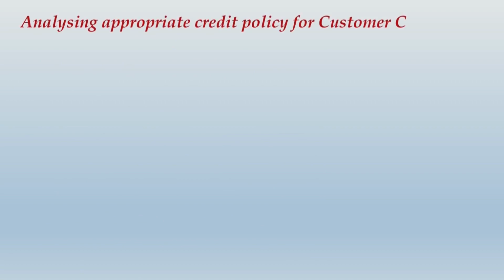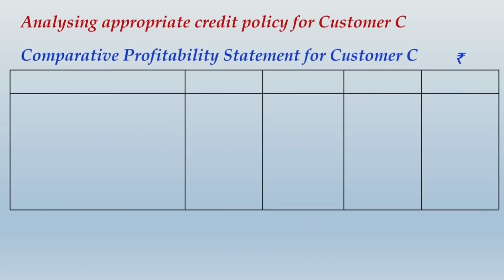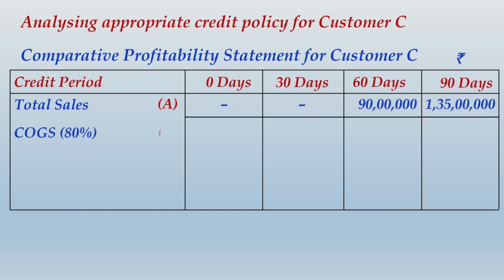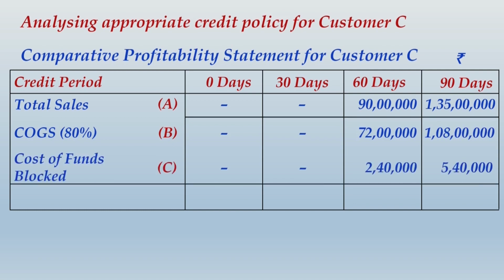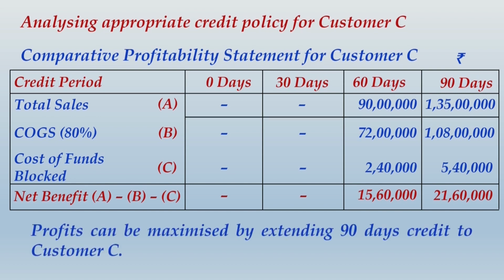Let us move ahead and now make the calculation for customer C, that is analyzing appropriate credit policy for customer C. Of course, we have to do this by making comparative profitability statement with 4 different columns: 0 days, 30 days, 60 days and 90 days. And for 0 and 30 days, basically you just have to put dash in all the columns. For 0 and 30 days, all the figures will be nil. This customer will buy from you only when you give 60 days of credit as minimum. But you can see one thing clearly, that your profit is getting maximized only when you give 90 days of credit, and therefore 90 days of credit to customer C will be allowed.